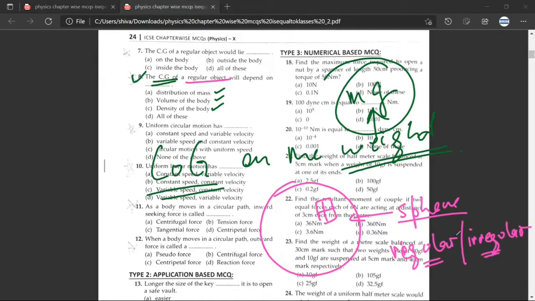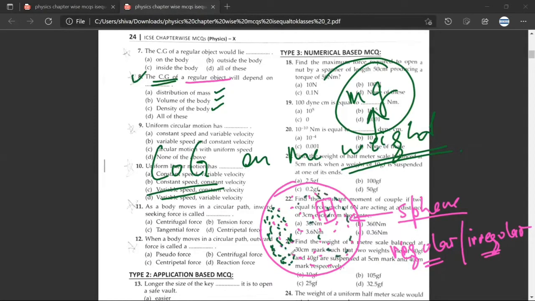When they say that this is a regular sphere, what they are trying to tell you is that the mass is distributed regularly all over the sphere. Have you understood? Yes, sir. But if this is considered to be an irregular sphere, what you need to understand is that there is a possibility that more mass is here rather than here. Have you understood what I've said?